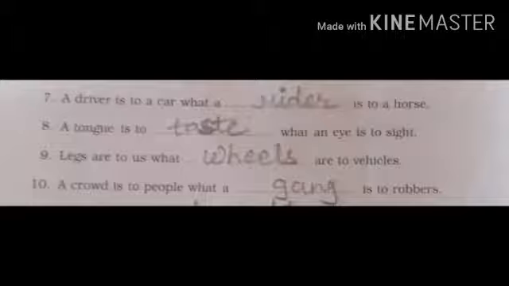Number 10, a crowd is to people what a dash is to robbers. When people gather in any place, it is called a crowd of people. For robbers it is called a gang. So number 10 is: a crowd is to people what a gang is to robbers.